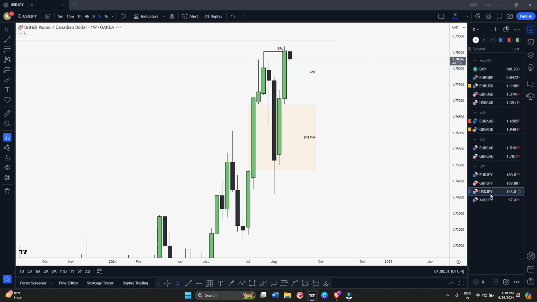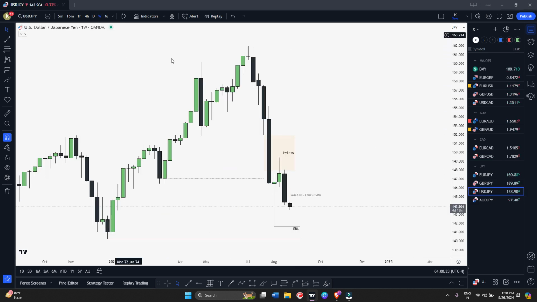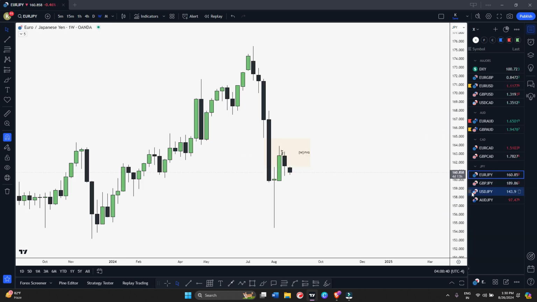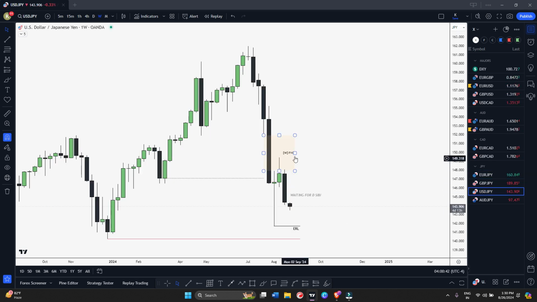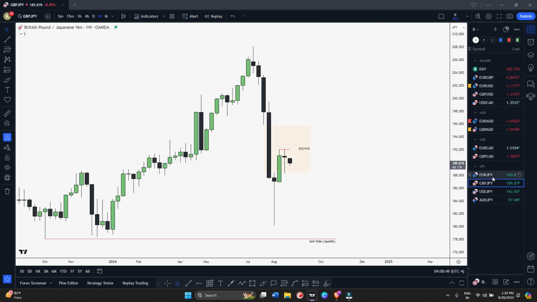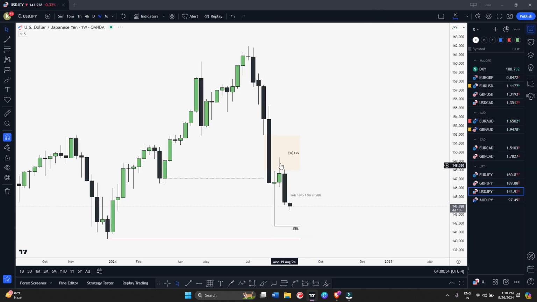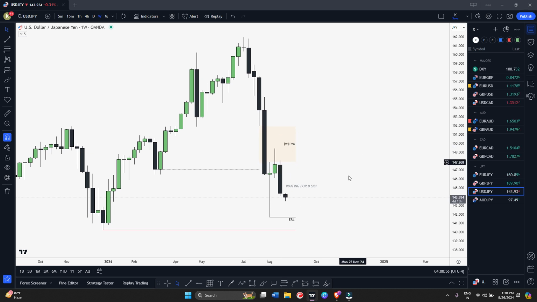In JPY pairs I was looking at USDJPY only, okay. Still bearish on all basically. GBPJPY I'm bearish, EURJPY I'm also bearish, but USDJPY looks good because you can see the weekly fair value gap gave such a good strong rejection last week as compared to GBPJPY and EURJPY, right. It's still inside the fair value gap whereas USDJPY is displacing lower, right. So we have this external range liquidity, from this weekly internal to this external, or we can see we have this swing low as well, okay.